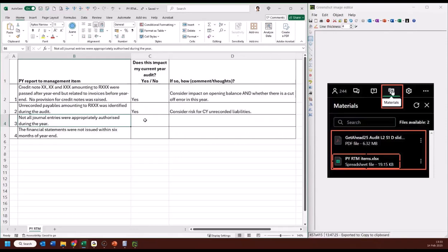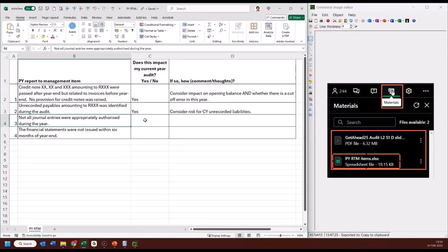Next up, not all journal entries were appropriately authorized during the year. Right. This obviously raises a concern because users of the accounting software are processing journal entries which have not been appropriately authorized. That could definitely lead to problems for us.